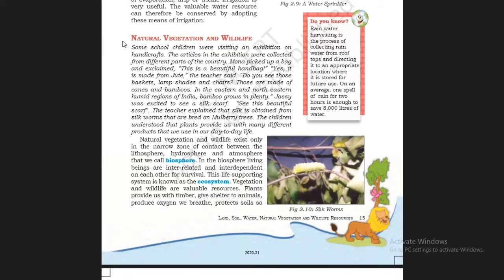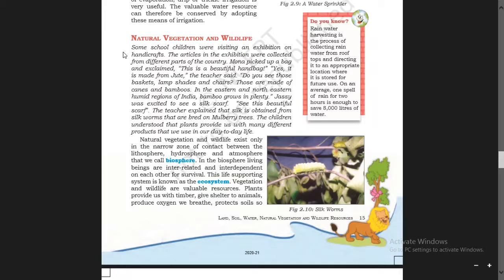In the previous part of the chapter, we have learned about conservation of water resources, how to conserve it, problem of water availability, etc. Now, let us see page number 15, last paragraph. A part of the chapter's topic is natural vegetation and wildlife.